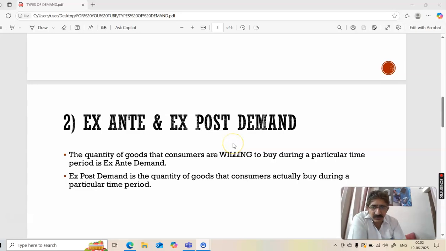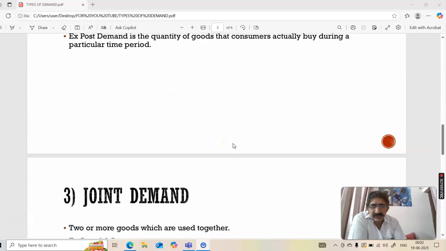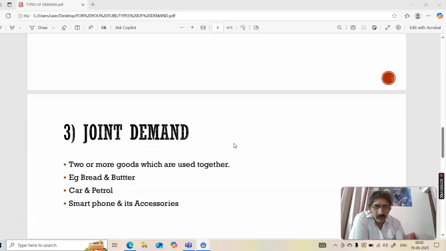आई होप द आइडिया इज क्लियर, माय एग्जांपल वाज क्लियर टू यू। नाउ आई प्रोसीड फर्दर। Joint demand: two or more goods which are used together, demand for such goods is called joint demand.